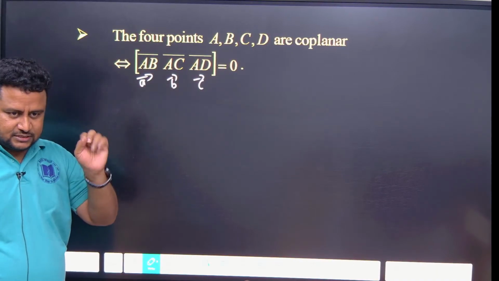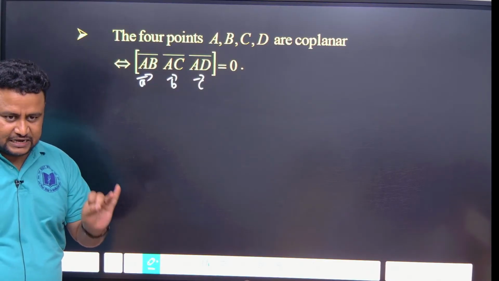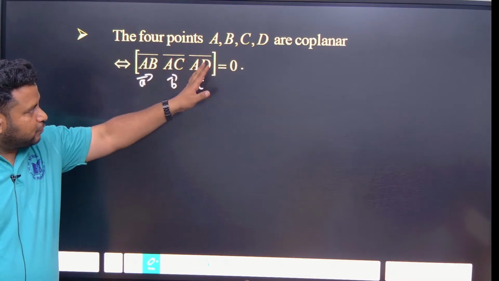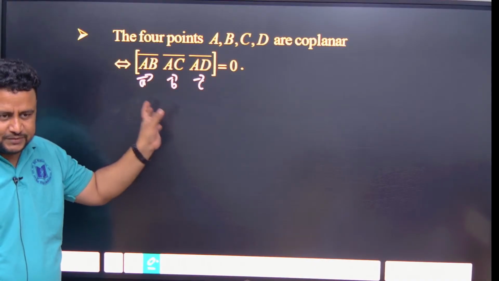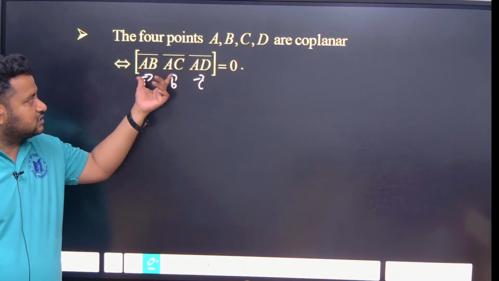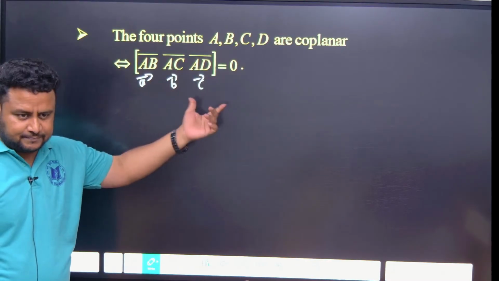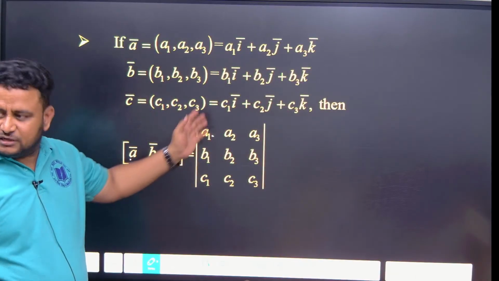Also, if they ask whether vectors are coplanar or collinear, the determinant is equal to 0. Here also, for four points, if they ask coplanar or collinear, the determinant should be equal to 0. So box of ABC, how do you find it? You find the determinant.